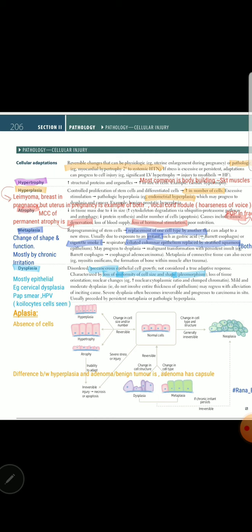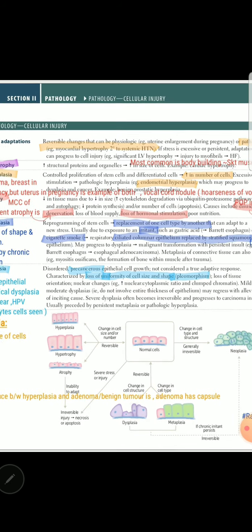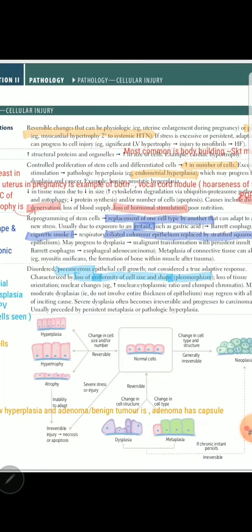that is the gastric epithelium, and the esophagus has the otherwise stratified squamous epithelium, the continuation of skin epithelium inside the esophagus. So the change that should take place to counter this gastric irritation is a conversion of stratified squamous in the esophagus to gastric epithelium. So there are elongated cells which can counter the acid irritation.